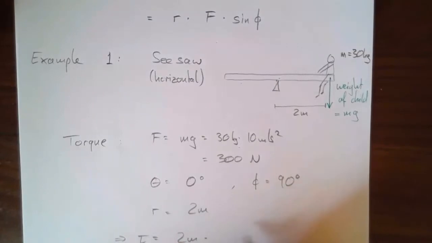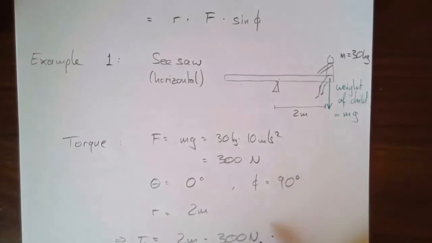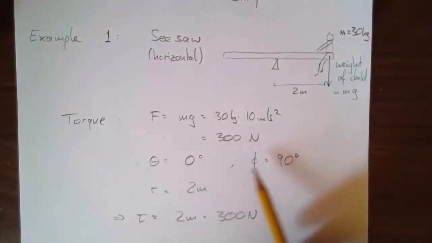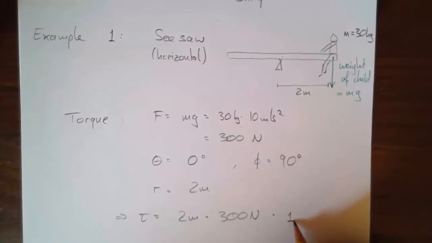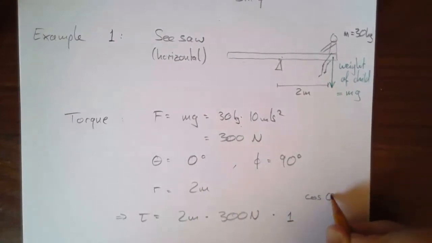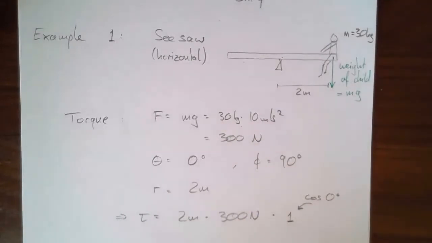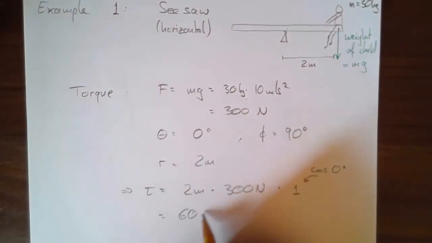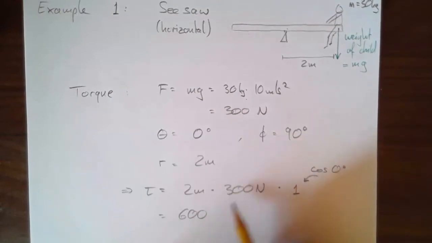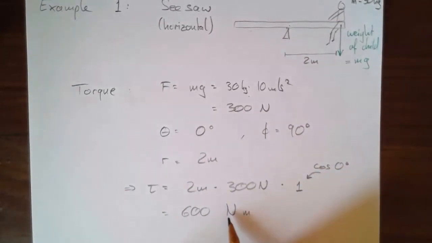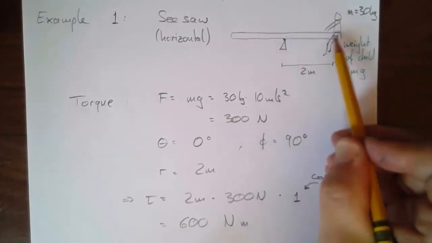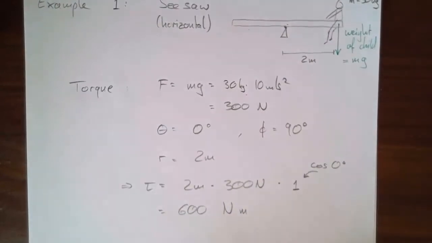2 meters times 300 newtons times cosine of 0, that's just 1. So that makes 600. Now what are the units? We haven't talked about that yet. Well, meter newtons, more commonly called newton meters. So this is our unit of torque: newton meters, force times a distance, the distance being the distance from the pivot point. So this is our first example.